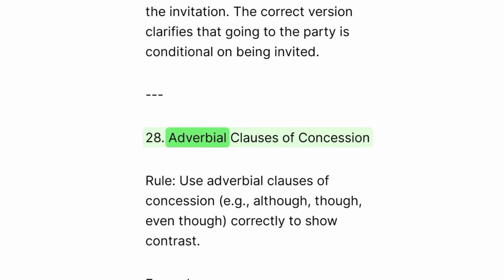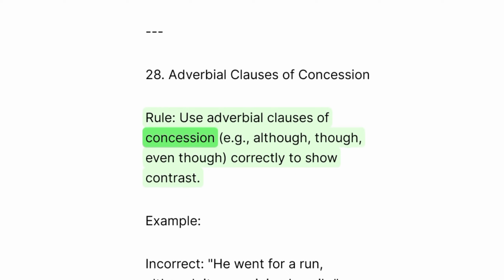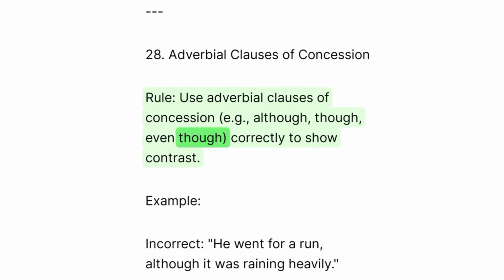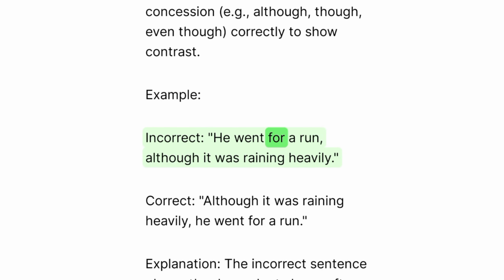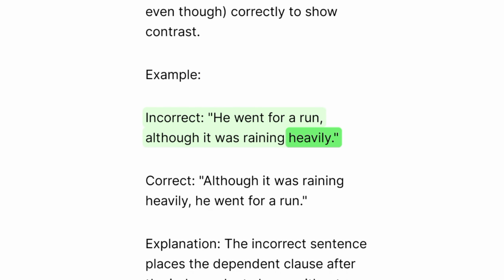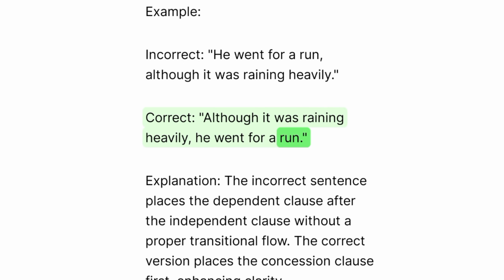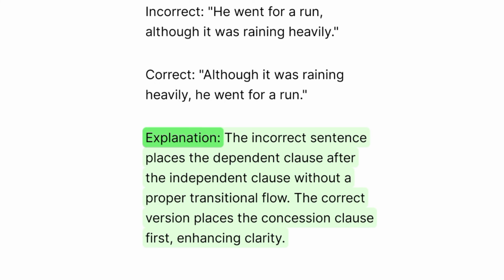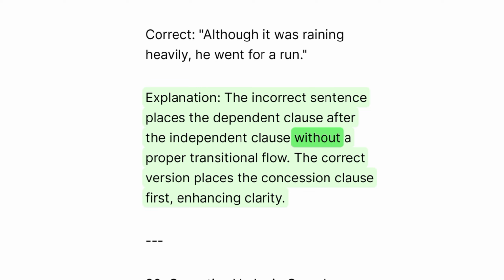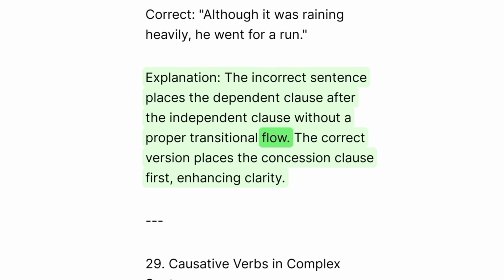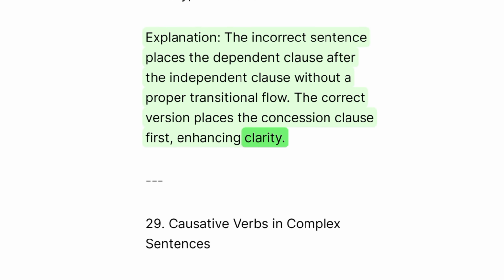28. Adverbial clauses of concession. Rule: use adverbial clauses of concession, for example, although, though, even though, correctly to show contrast. Example: incorrect. He went for a run, although it was raining heavily. Correct. Although it was raining heavily, he went for a run. Explanation: the incorrect sentence places the dependent clause after the independent clause without a proper transitional flow. The correct version places the concession clause first, enhancing clarity.